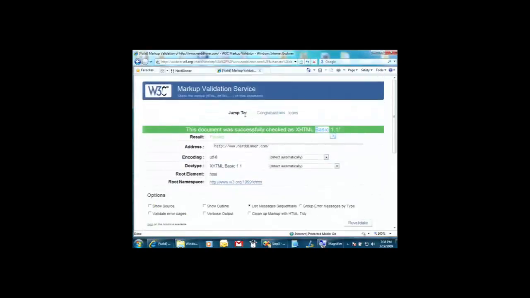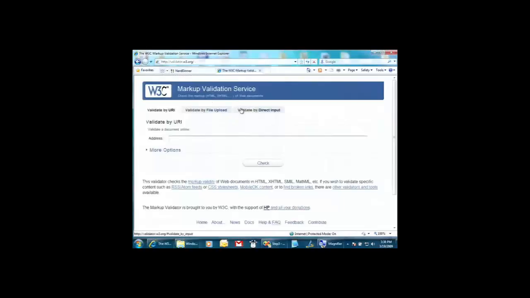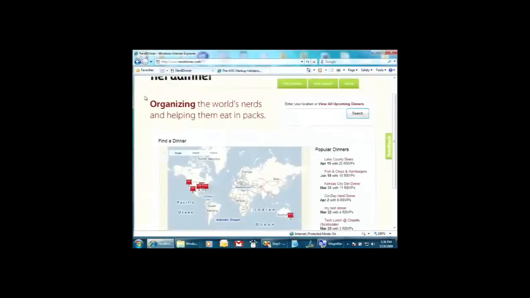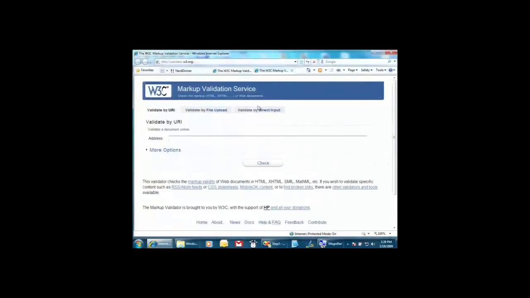But the neat thing about here is I can go into their validation service, and I believe I can just pass in the information directly, because I want to prove that the site itself is also awesome. Validate by direct input. Now, this is IE8. One of the things a lot of people don't realize about IE8 is you go down to Tools and hit Developer Tools, and there is a bunch of really awesome tools in here that I think are as awesome as Firebug, or in some cases, awesomer. And I can go down here and say Validate. I can say Validate Local HTML, Validate HTML, and it'll take me up there to these places automatically.